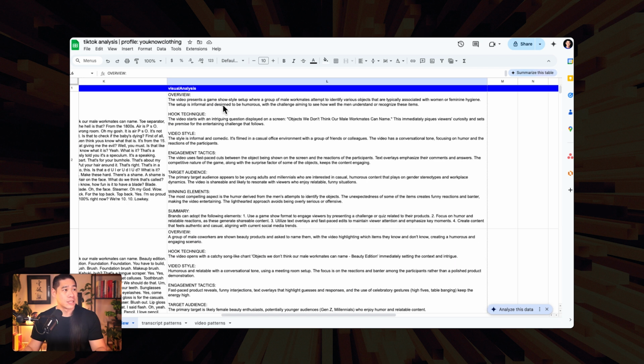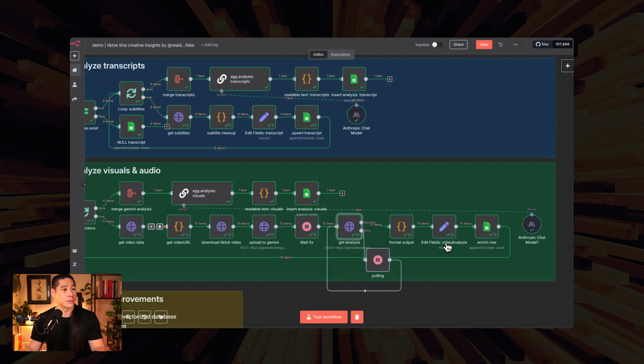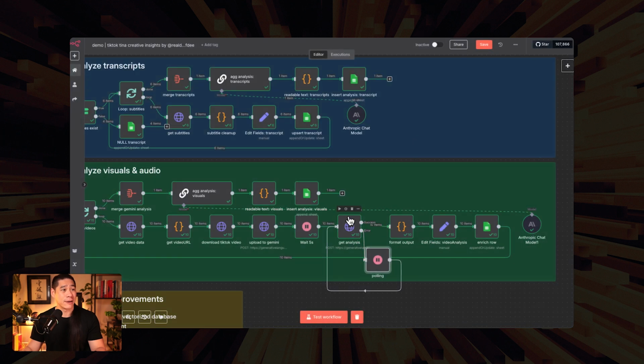So essentially, after each run, within this loop, at the end of it, sorry, I'm jumping ahead. The polling in here is a simple wait 5 seconds just to ensure that the analysis works. So what we're doing here is if you're erroring out because it's not active and it's not fully uploaded, wait for 5 seconds and then loop back and try again. And this is just some error handling in here.